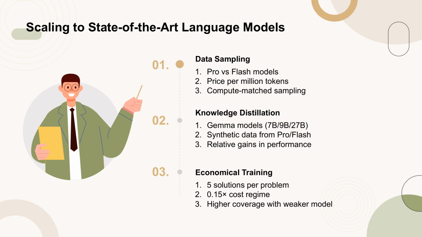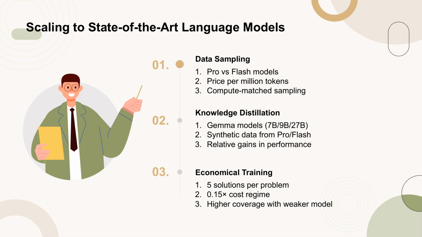Additionally, they investigate training with less expensive data by sampling 5 solutions per problem from the Flash model, which is 7 times more economical than generating one solution from the Pro model. This economical approach also yields performance gains, demonstrating that price-matched sampling from weaker SOTA LLMs can produce superior reasoners compared